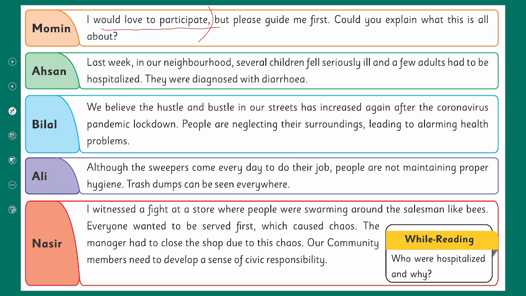So here Momin gives a response, but this response is not based on reason. He doesn't make arguments about why he has to join, or whether it's good to join or not. The response is not judgmental either, because he doesn't make any judgment. The response is also based on personal interpretation, the personal stance, because he expressed that he would love to participate. To love something or not is someone's personal stance. That's why the response is based on personal interpretation.